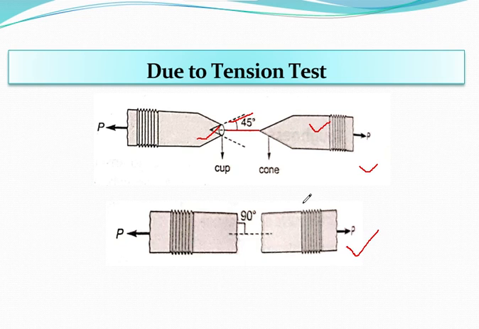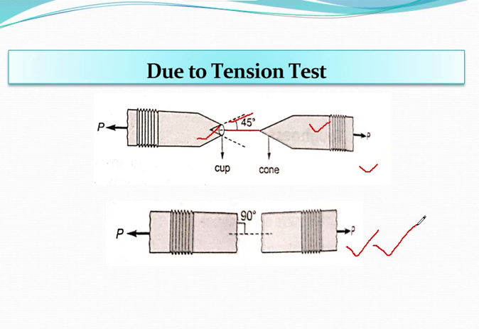In ductile material, cup and cone fracture takes place. You can see this is the cone, the cup and cone fracture occurring. In ductile material, a neck forms before fracture occurs. Necking, as you can see, is formed before the fracture. Now this is the fracture due to tension test, but this is for brittle material.